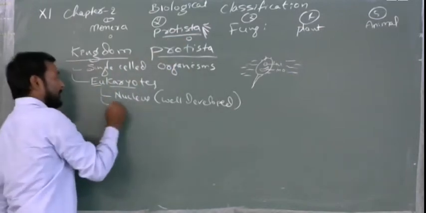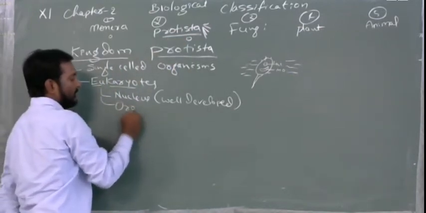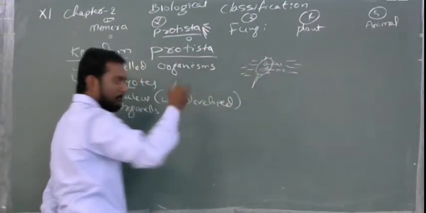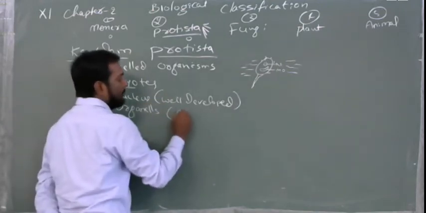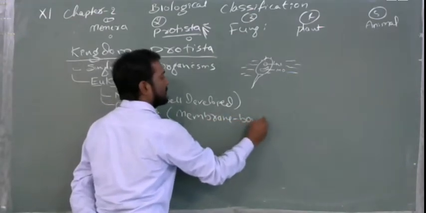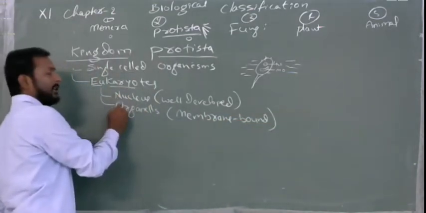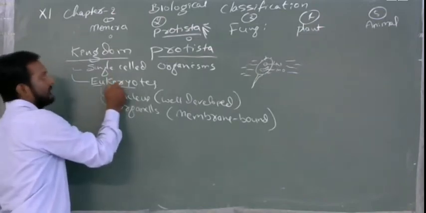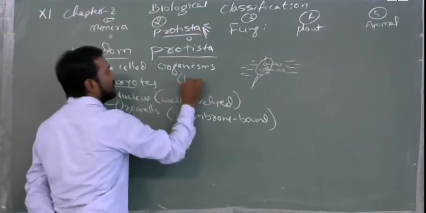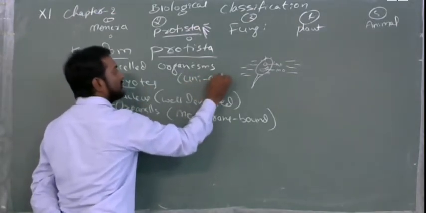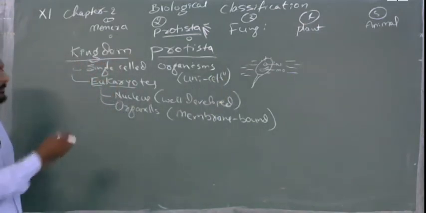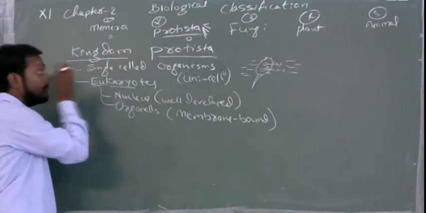Second is organelles. Which organelles? These organelles also have a membrane. It means a membrane will be there, like a chamber, that is membrane bound. These are the two characters. Because of this, these are called eukaryotes. Even though they are single cell, or we can also think that they are unicellular, still they are kept in the Protista. Because of this character, these are separated and kept in the Protista.